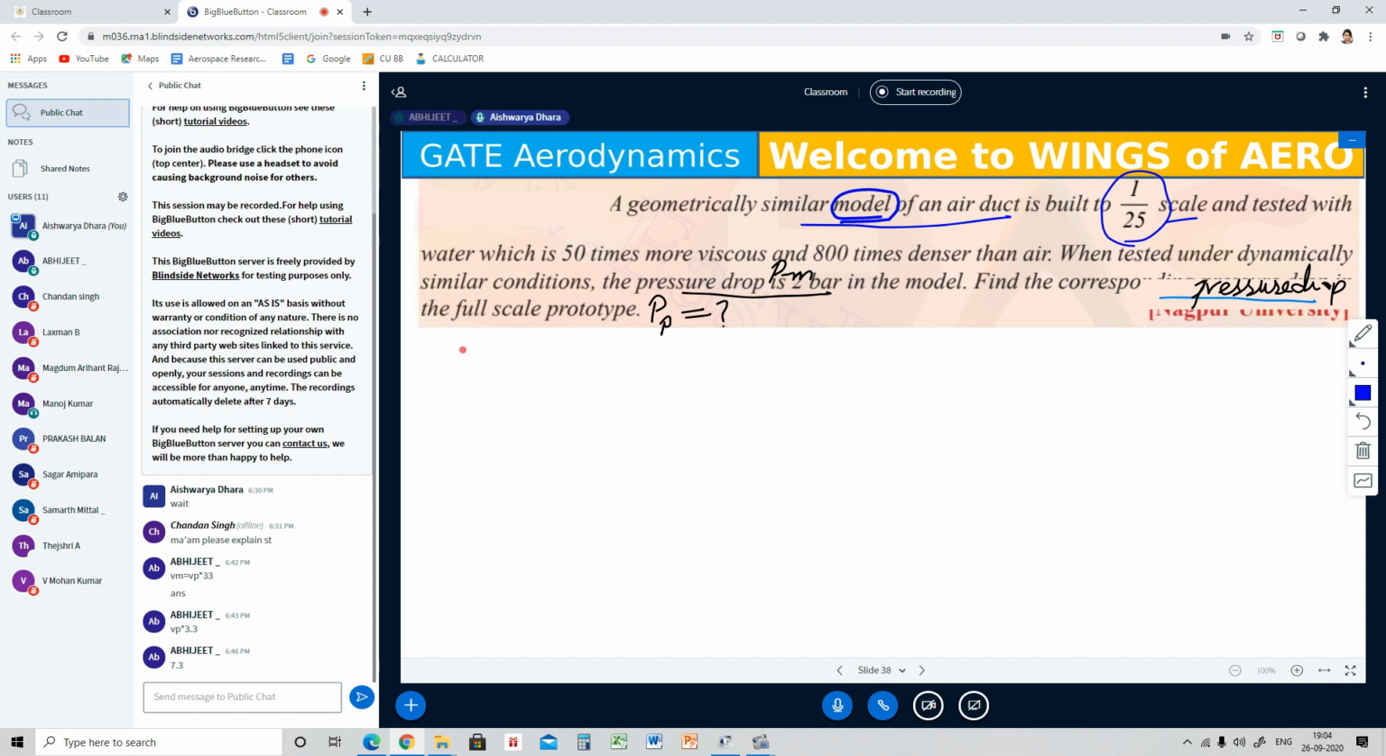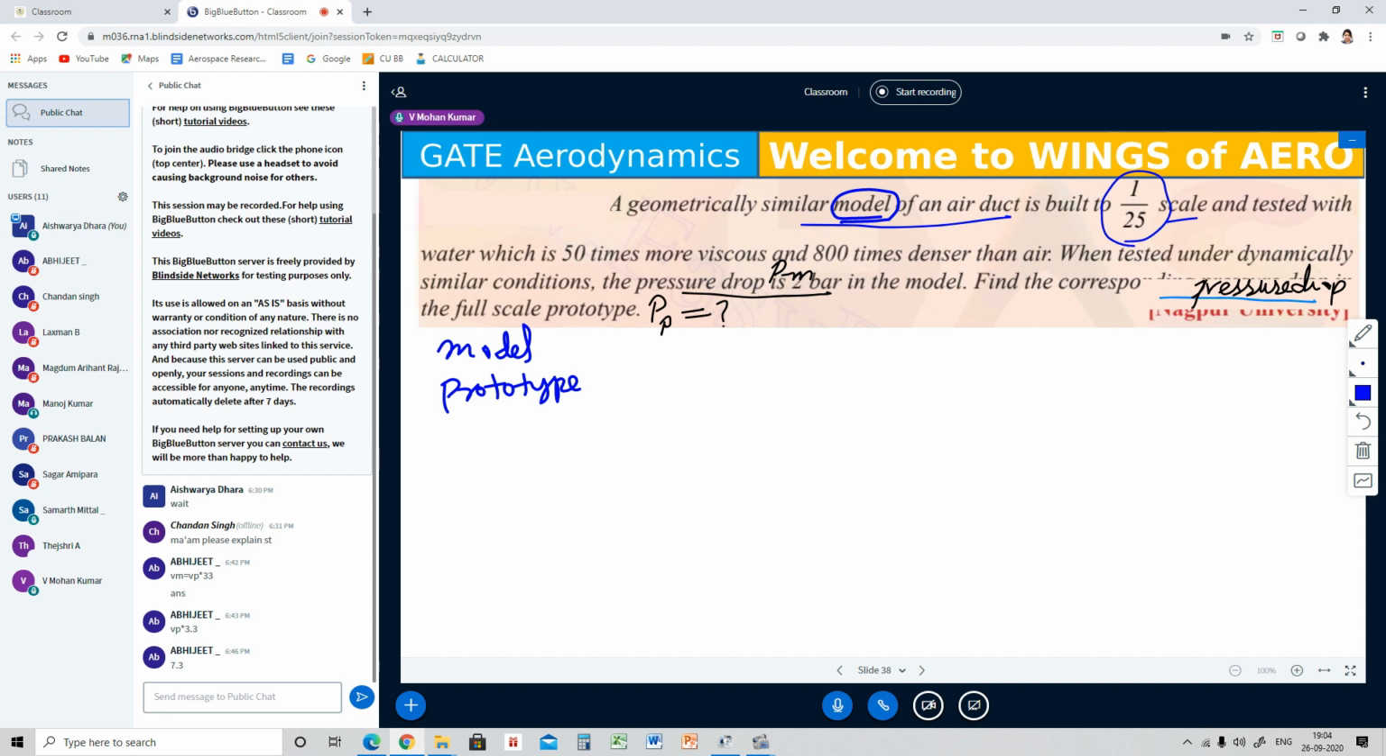Now tell me which one is the model and which one is the prototype. Ma'am, as told earlier in the class, the test is always conducted on the model. So here, since water is being tested, I say that water is going to be the model, ma'am.